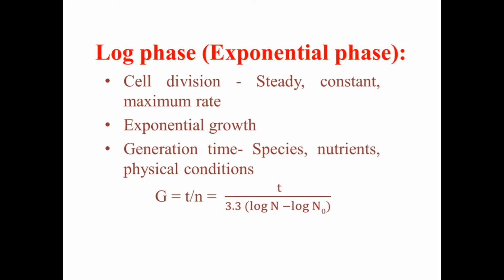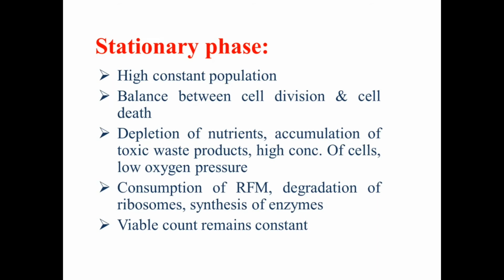The next phase after log phase is the stationary phase. During this stationary phase, a high constant number of bacterial cells is maintained throughout the culture media. There is a proper complete balance between the cell division process and cell death. Here not only is cell division there, but cell death is also there. Why is that cell death there? Some factors are responsible for the cell death.